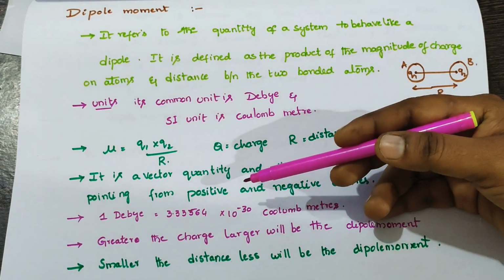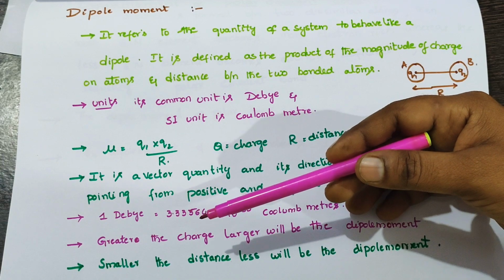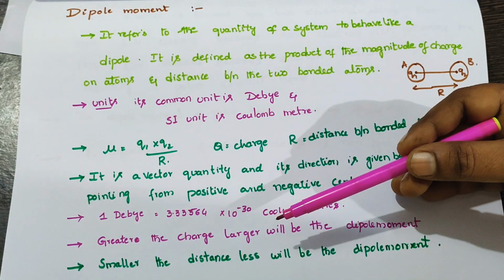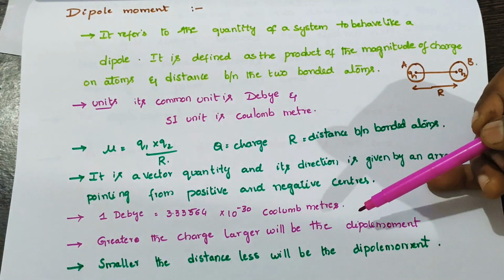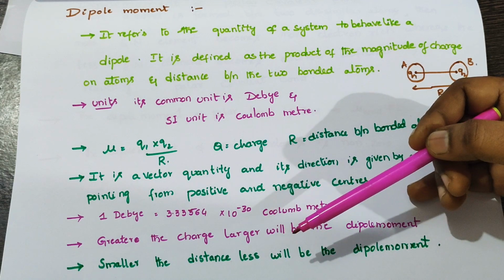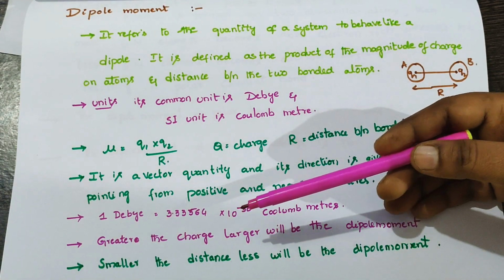One debye is equal to 3.33564 × 10^-30 coulomb meters. Here, the greater the charge, the larger the dipole moment, and the smaller the distance, the lesser the dipole moment.